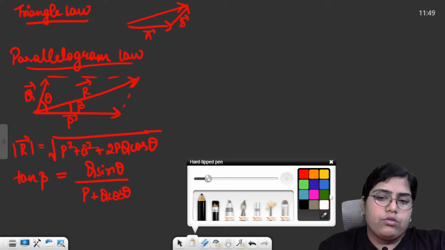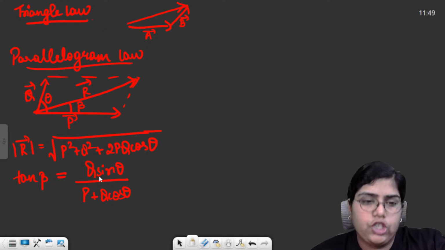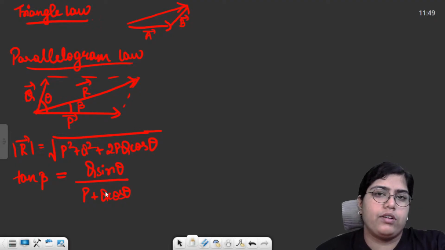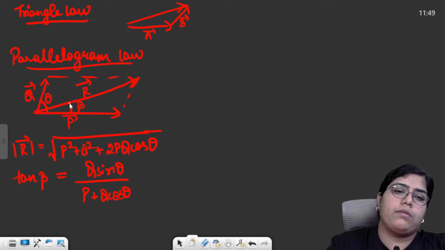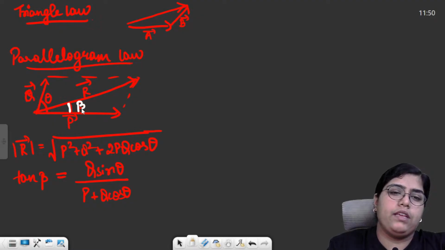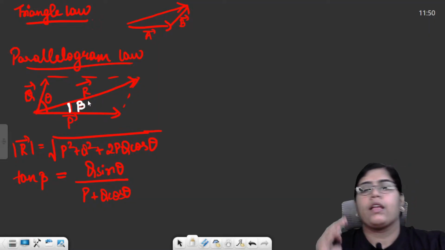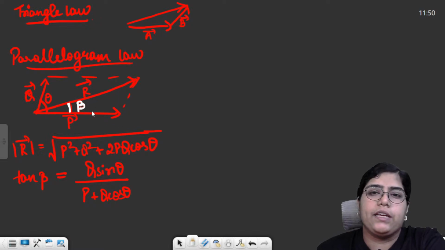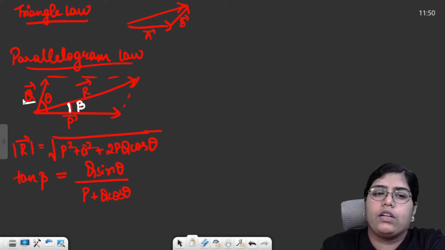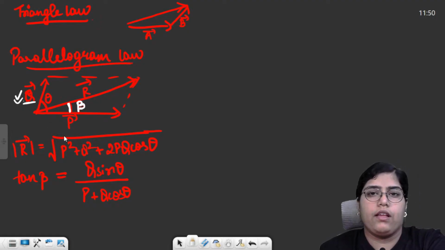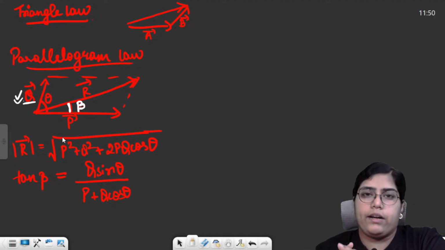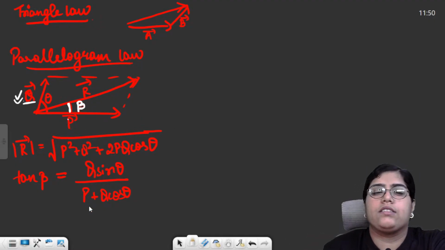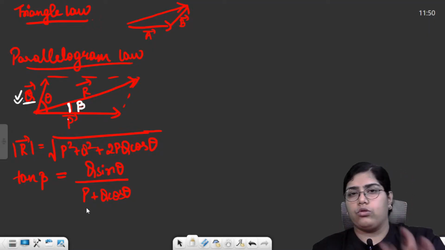Even now, if you get confused about which vector's sine and cos components should be taken and which should be the other vector, you just need to remember the vector with which this angle beta is described. Beta is the angle between the resultant and the P vector. So you just need to remember the vector with which the angle is not described. You need to take both components of the vector for which the angle is not described, and the vector with which the angle is described, you just take as a whole, right?